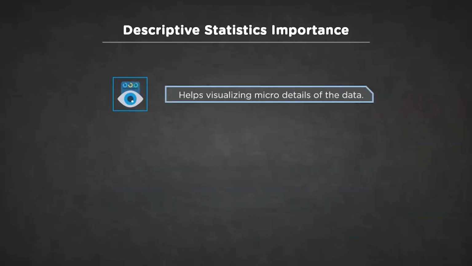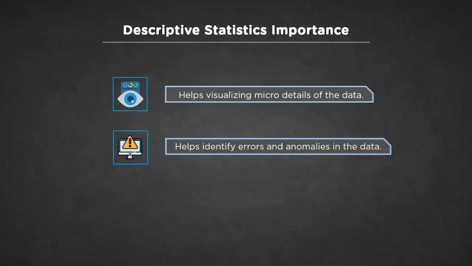So at this point, you might be wondering, why do these descriptive parameters matter? Well, while all these descriptive statistics are fairly basic, they are important for a few reasons. Firstly, they help you get both a micro and macro view of your data. They help you understand how the overall data looks and how each parameter can affect the result. Secondly, they can help you spot potential errors in the data. For example, if an average is way higher than you would expect or responses to a question are highly varied, then this can act as a warning sign that you need to double check your data.